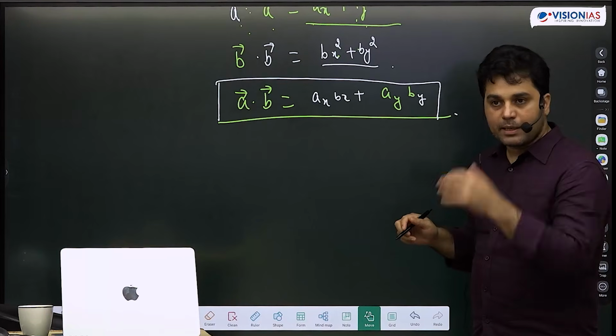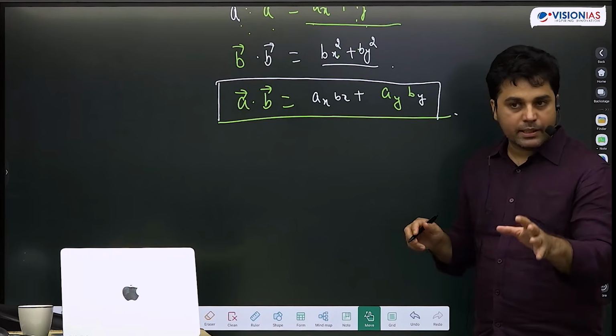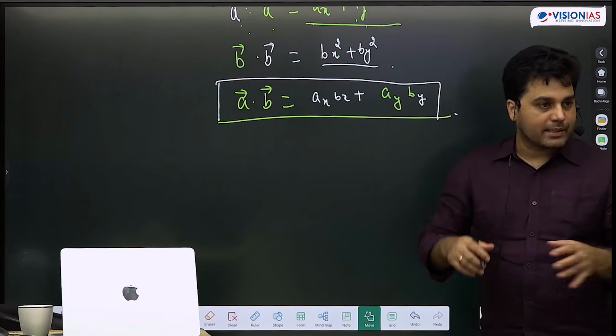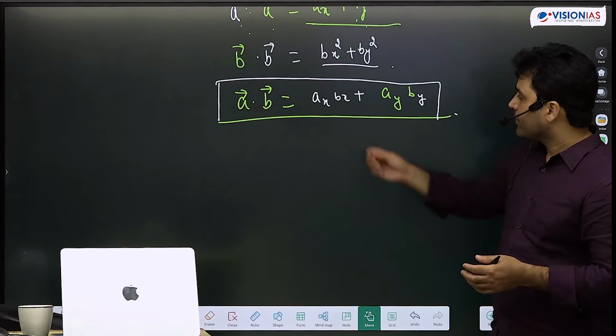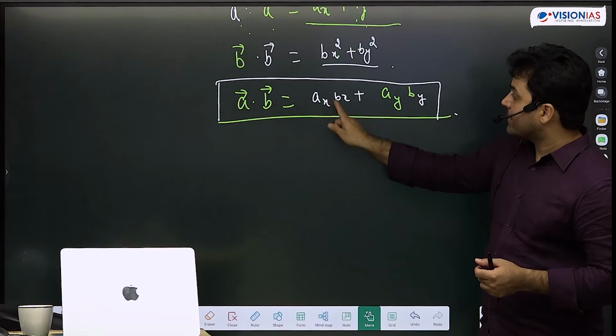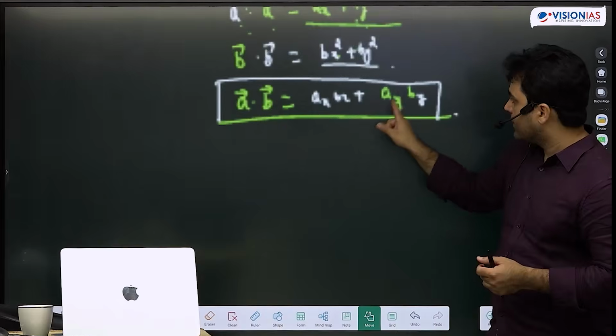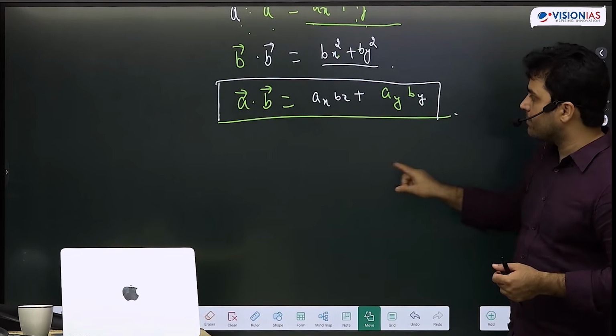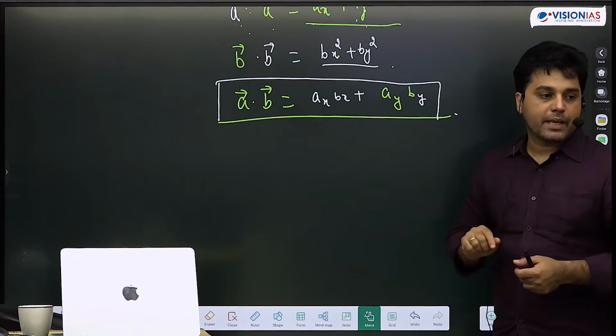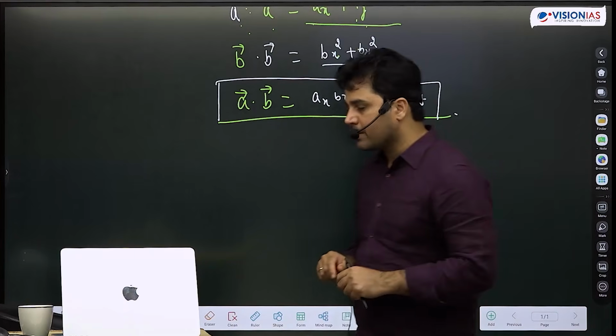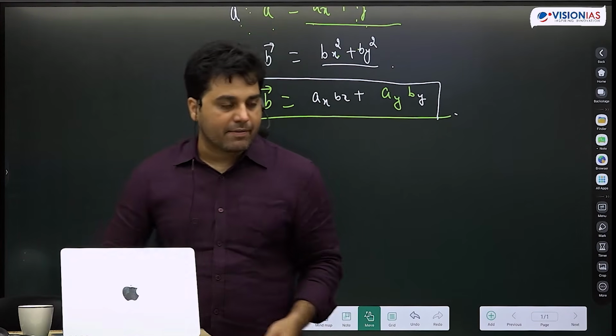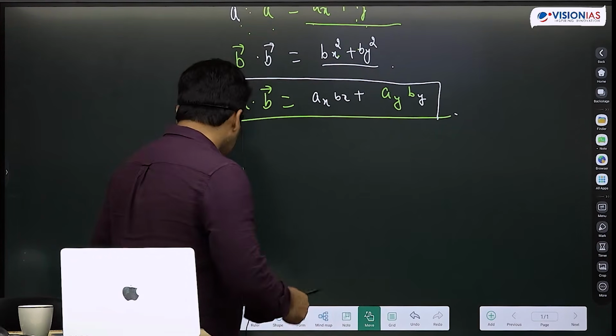Try it and you will see that all the theta terms either cancel out, or cos squared theta plus sin squared theta appears somewhere. And finally Ax dash Bx dash plus Ay dash By dash is the same as Ax Bx plus Ay By. I will give you a minute to solve this. You already know the transformation. You do not need to derive it. I already know the transformation.